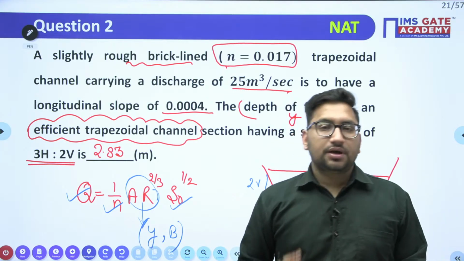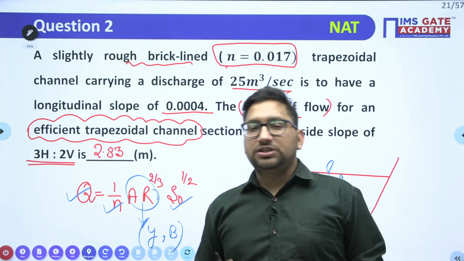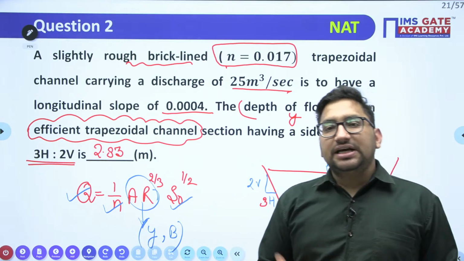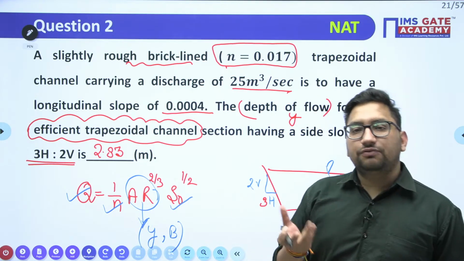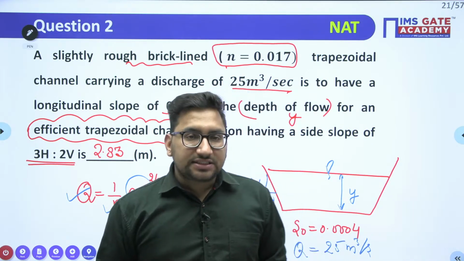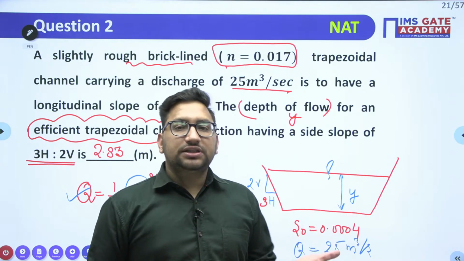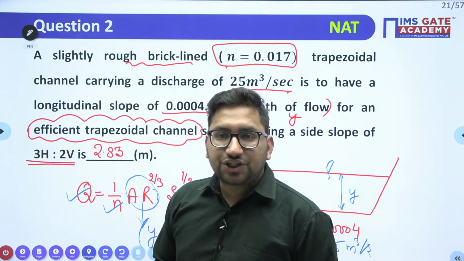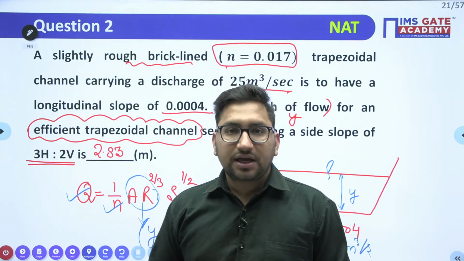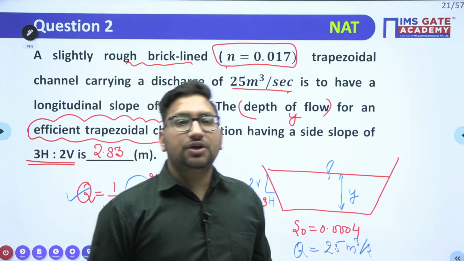Whenever there is a condition of most efficient channel, we know that we will get a relation between the depth of flow and the width of flow. Clear? So in that case, the examiner generally keeps both things unknown. If you know those conditions, you will be able to find a relation between this depth and width. Clear? And accordingly, you can proceed with your question.